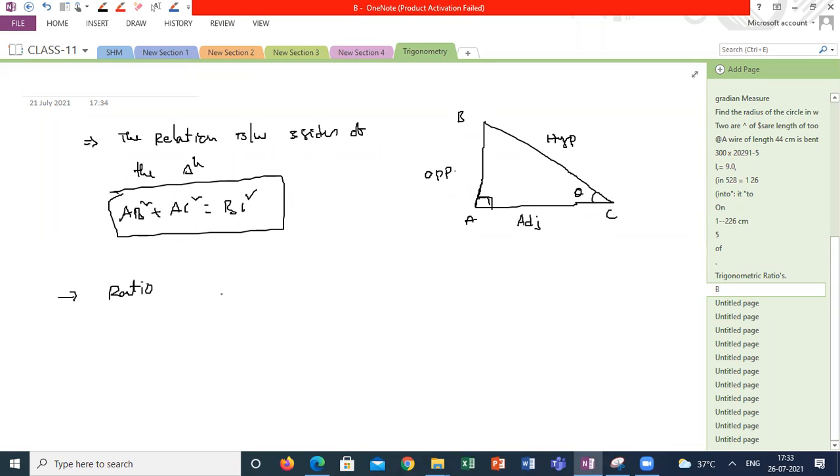I can create the ratios opposite by adjacent side, opposite by hypotenuse, adjacent by hypotenuse, and reciprocals of each. So each and everything I am giving a name.